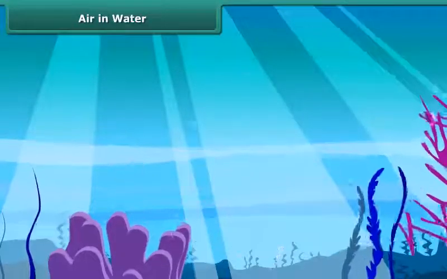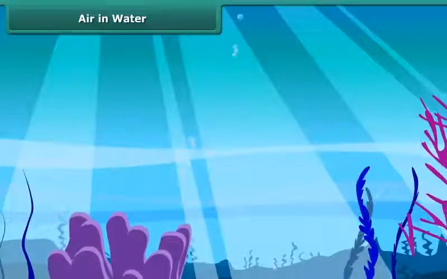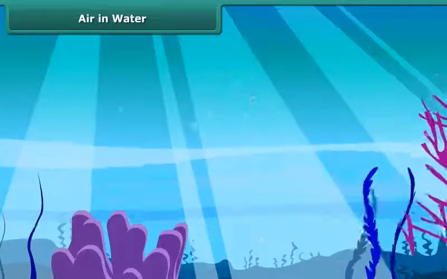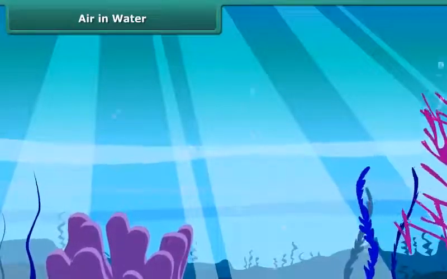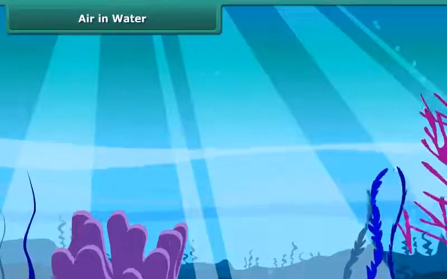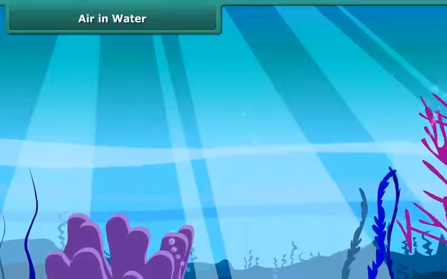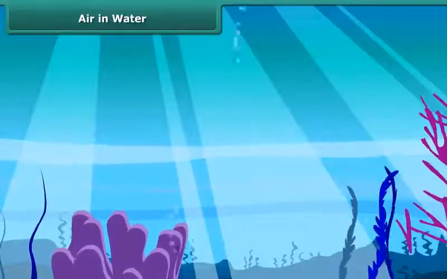Similarly, how do the aquatic plants get carbon dioxide and oxygen in water? You'll be surprised to know that they breathe air only. Don't believe? Come, let us do an activity.